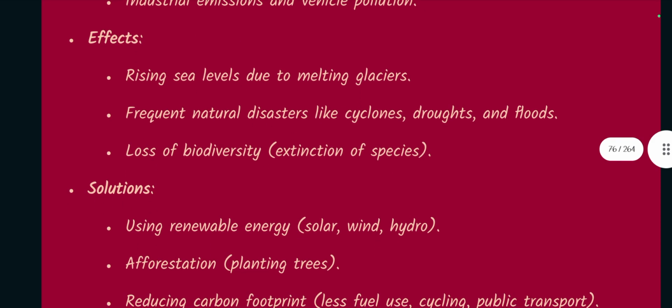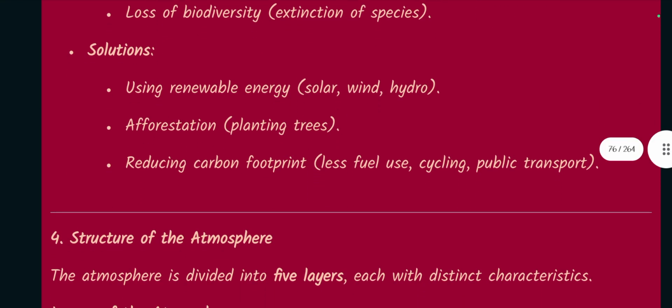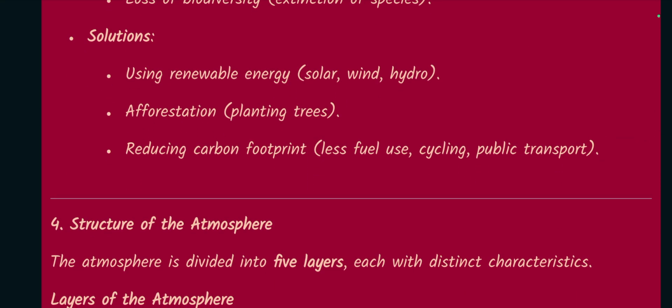Effects: rising sea levels due to melting glaciers, frequent natural disasters like cyclones, droughts, and floods, loss of biodiversity, extinction of species. Solutions: using renewable resources or energy like solar, wind, and hydro energy, afforestation, planting trees, reducing carbon footprint means less fuel use, cycling, and public transport.